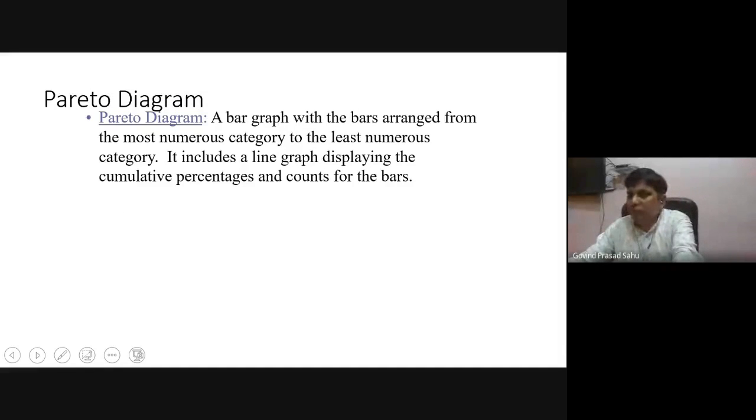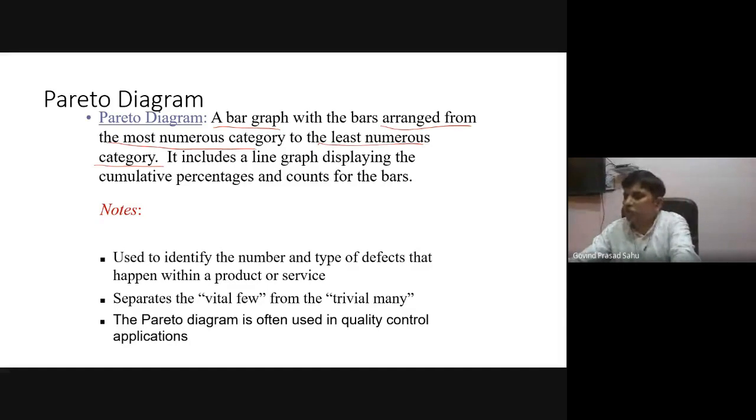Another is the Pareto diagram. This Pareto diagram is again a bar graph first of all, but here it is arranged from the most numerous category to the least numerous category. The category with the highest frequency is placed first, then the next highest, and so on. It includes a line graph displaying the cumulative percentage and counts the bar. The Pareto diagram is used to identify the number and type of defects that happen with a product or service. This is one of the applications, because we get both extremes.